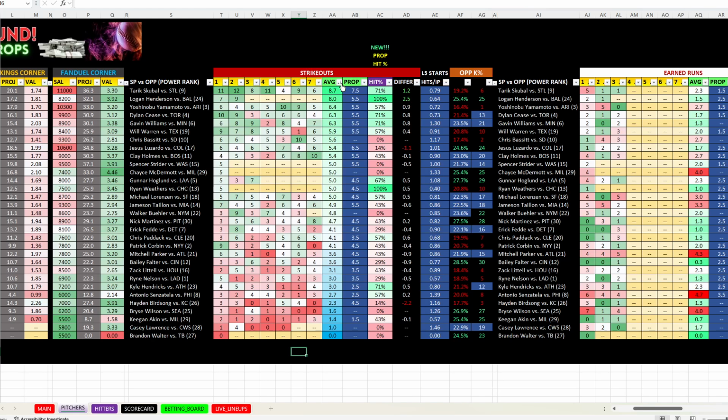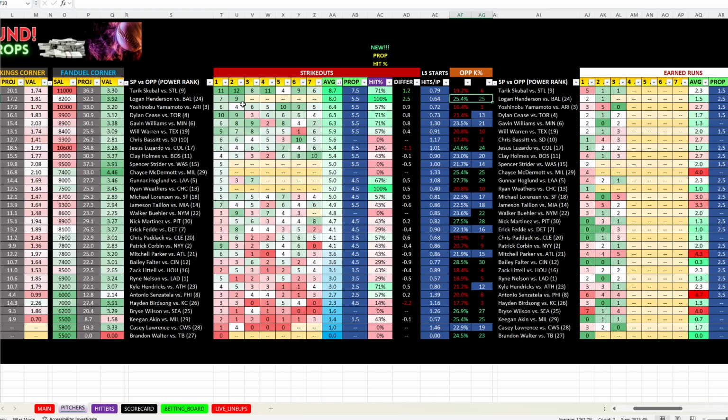And then if you come over here to the pitchers and you go over here to, where are we going to go? We'll just go average Ks. He's going to come up as second. So his prop is 5.5. He's been over it 100% of the time. And then this is the key number you're going to look at right here. His opponent team over the last 2 weeks is 25th in K rate. So they're striking out 25.4% of the time.